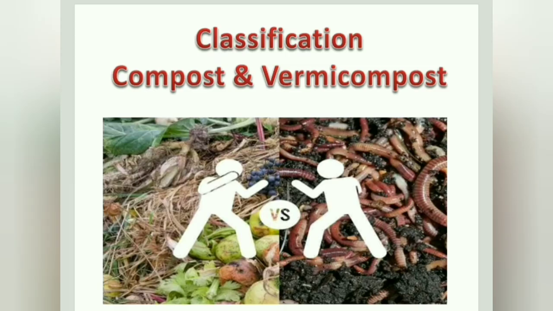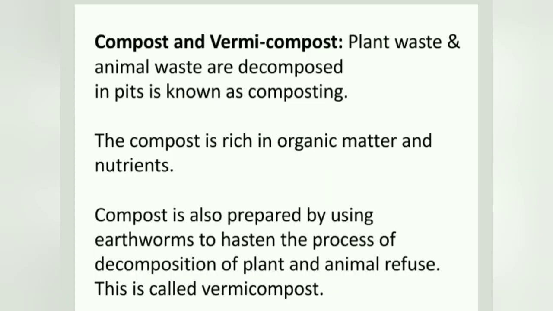Next we are going to see how this manure is classified. Manure is classified as two types. One is compost and vermicompost. The second one is green manure. If you take compost and vermicompost, plant waste and animal waste are decomposed in the pits, which is known as composting. It is rich in nutrients and it is also prepared by using earthworms. Earthworms are added into the pits along with the manure to fasten the process of decomposition. This process is called vermicompost.